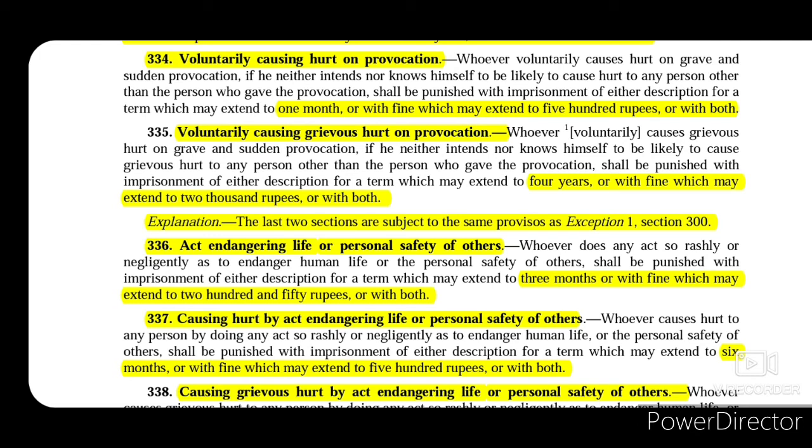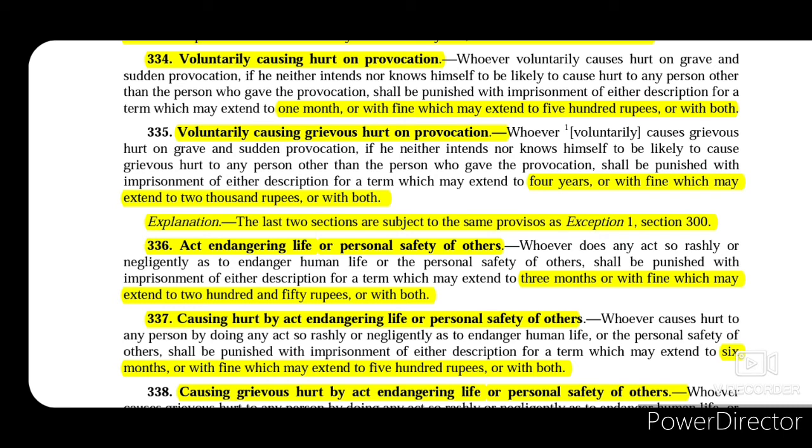Now section 336 talks about act endangering life or personal safety of others. So if a person is committing such an act that would endanger the life or personal safety of other people, then in that case such offender will be punished with imprisonment for up to 3 months or with fine which may extend to 250 rupees or with both. Now section 337 talks about causing hurt by endangering life or personal safety of others.